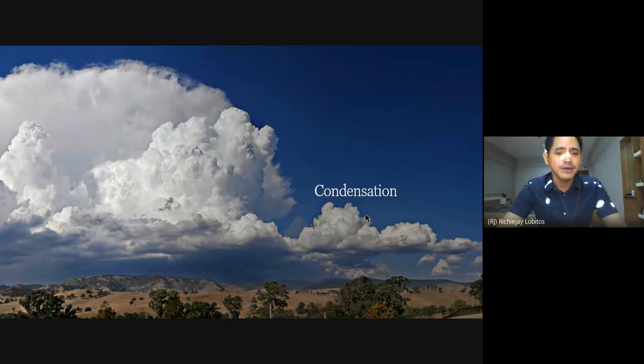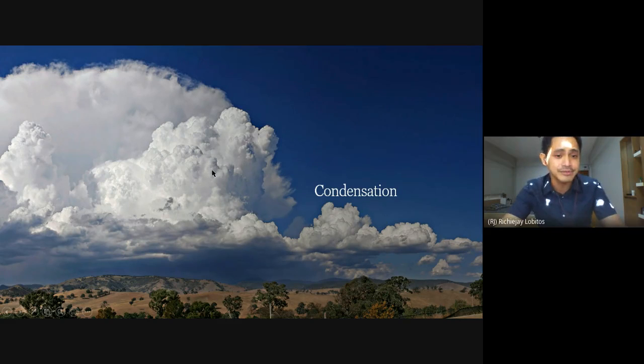Clouds. When water vapor during the day goes up in the sky, it cools down as it reaches high above the sky. As it cools down, the same process, they will slow down, come together, and form tiny water droplets. Those water droplets come together and form clouds.